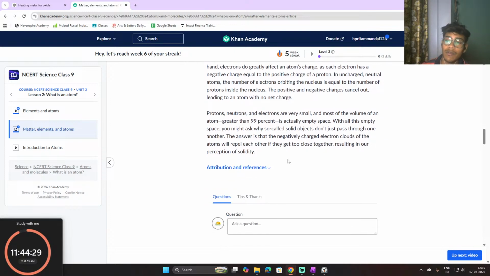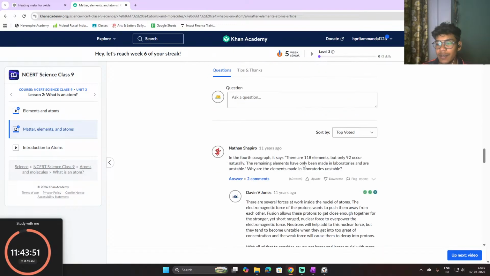So protons, neutrons and electrons are very small, and most of the volume in an atom, greater than 99% actually, is empty space. With all this empty space, you might ask why so-called solid objects don't just pass through one another. The answer is that the negatively charged electron clouds of the atoms will repel each other if they get too close together, resulting in our perception of solidity.